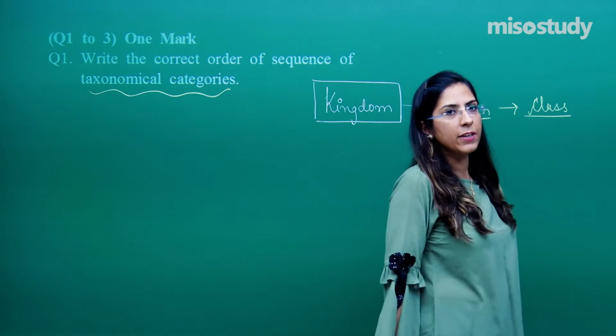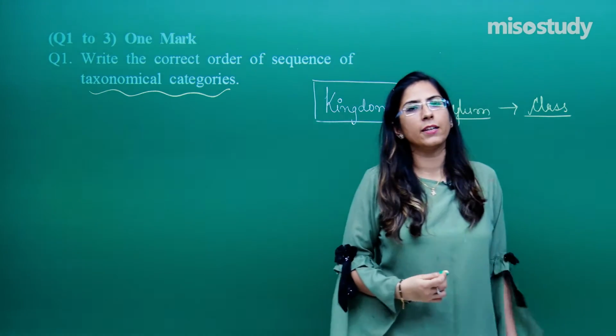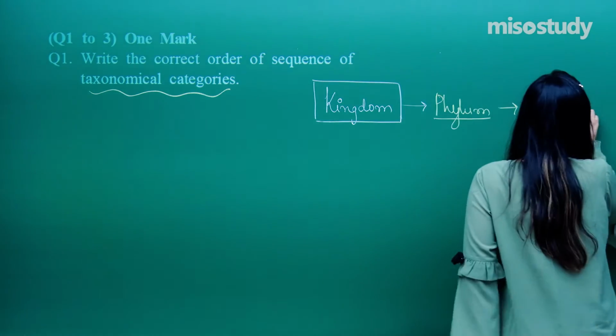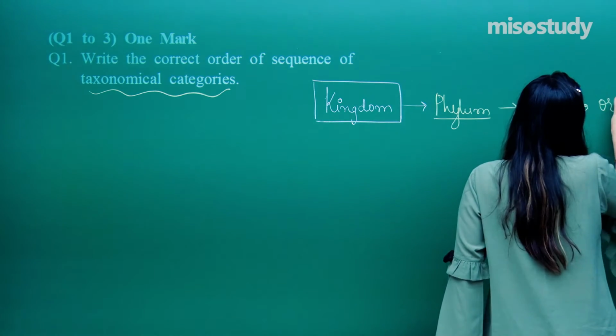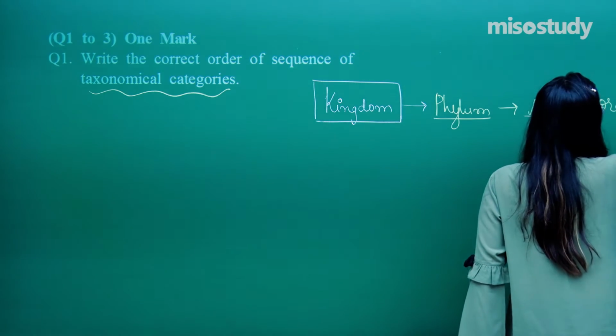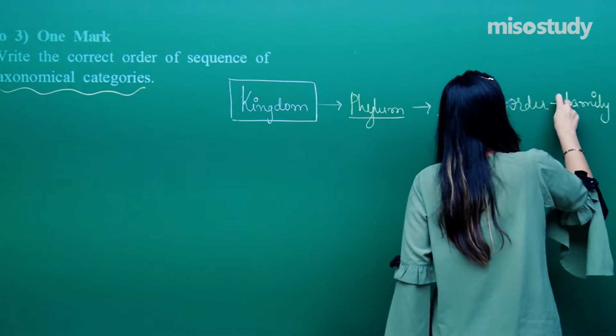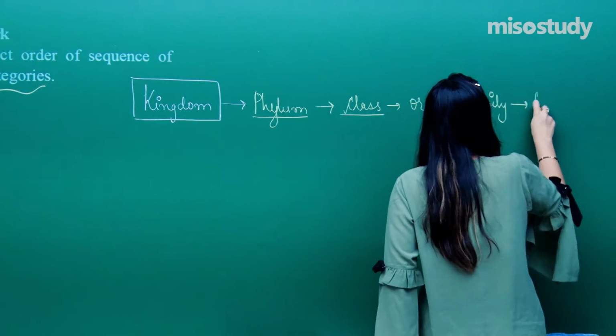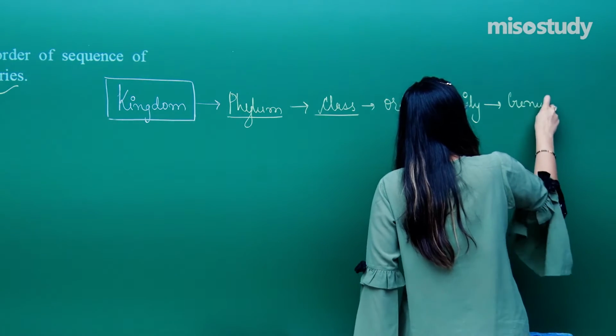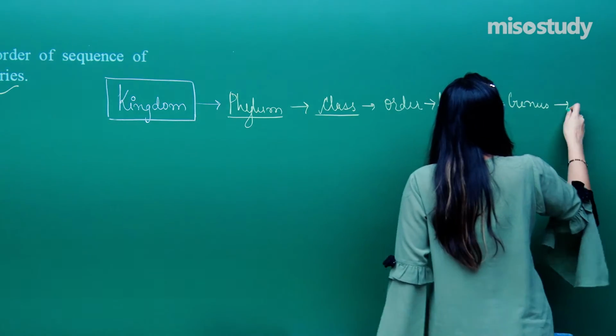After the class, we have a further category which is called the order. Then we have the family. Then we have the genus. And in the end we have the species.